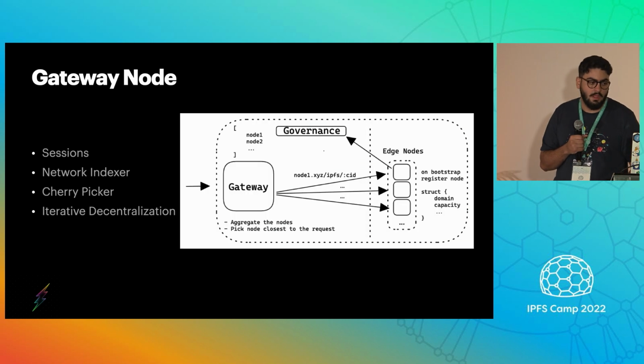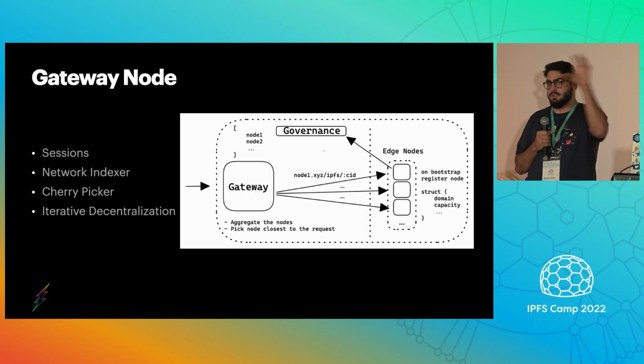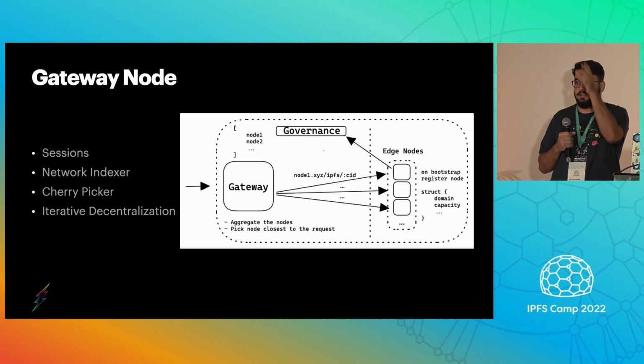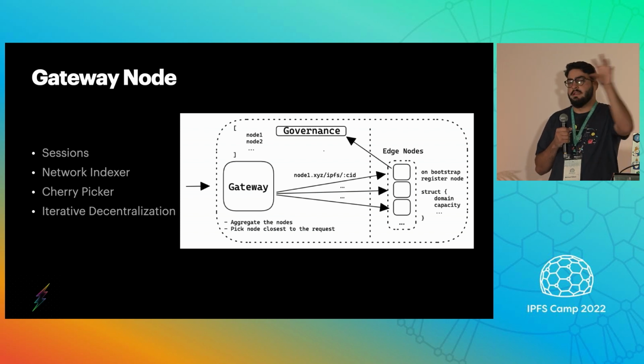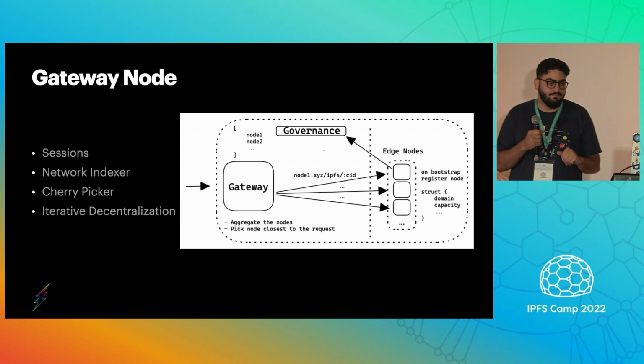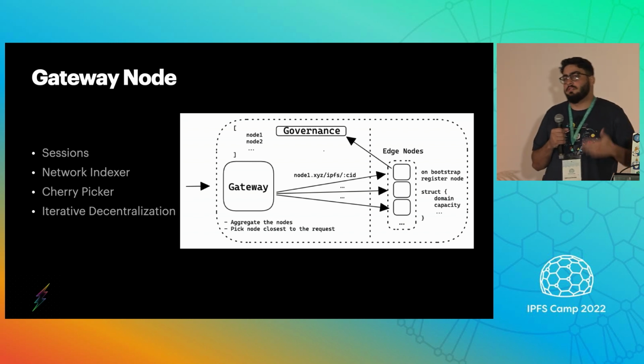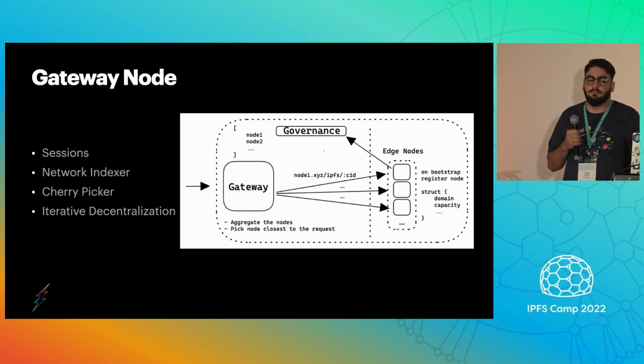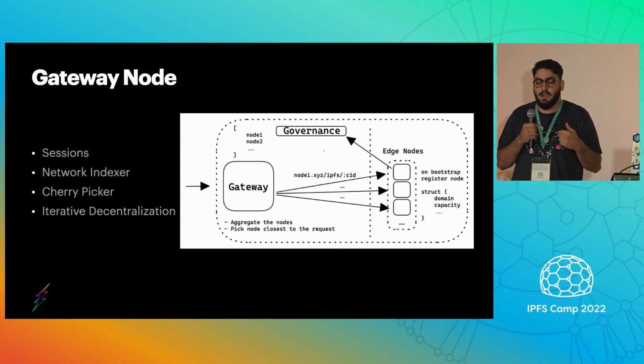Gateway nodes open sessions between themselves and the cache nodes, and that's when they serve requests, and that's how cache accountability happens. They also communicate with network indexers, and we're going to get into content routing in a bit, but that's how they have an index, and they use a cherry picker based on the geolocation of the request to communicate with these edge nodes. For gateway nodes, we want an iterative approach to decentralization, because we can pluck it out, like previous talks mentioned, and we can incrementally verify the data on the front end using some sort of plugin or